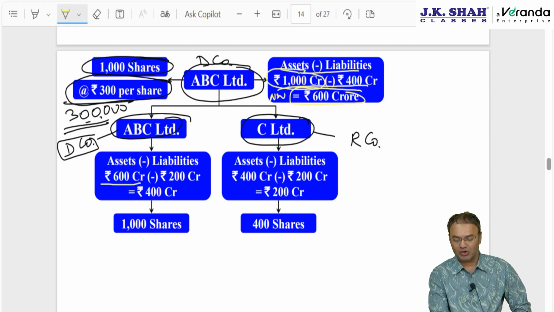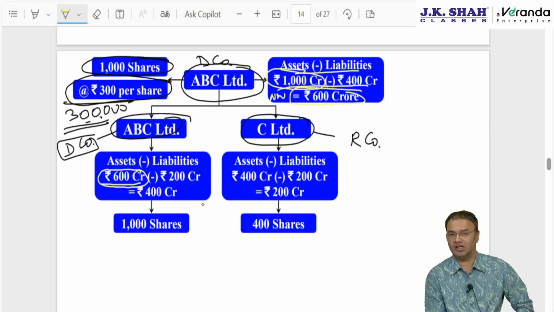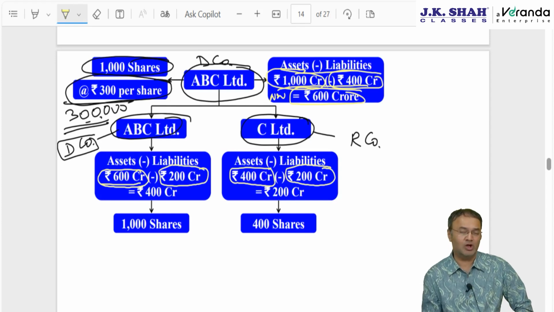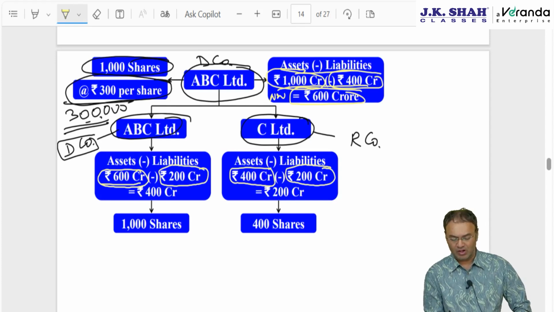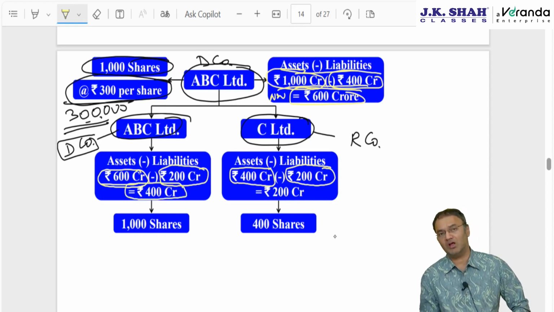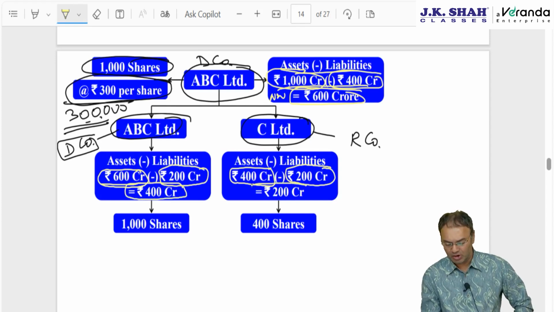Out of 1000 crore, 600 crore worth of assets are retained by the old company, the demerged company, and 400 crore worth of assets they handed over to the new company. And from liability of 600 crore, they retained liability worth 300 crore, 50-50, and 300 crore worth of liability is handed over to the new company. What will be the net worth of the demerged company now and the resulting company now? Demerged company net worth will be 600 minus 200, 400 crore, and for the resulting company it will be 200 crore, that is 400 minus 200.